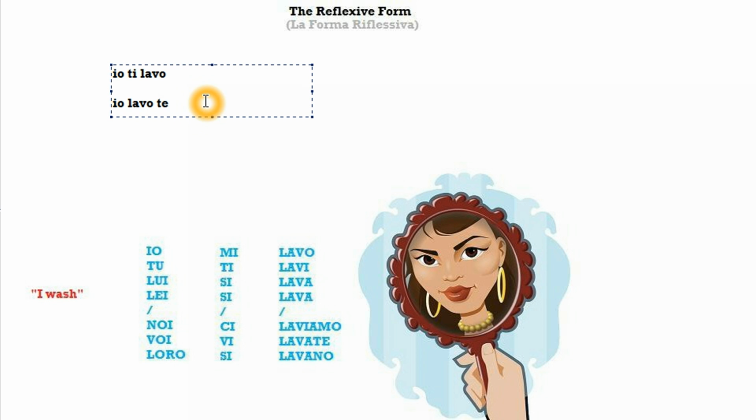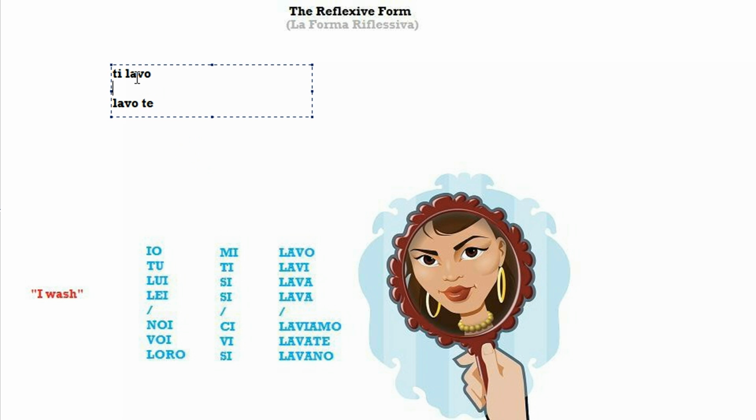But in Italian, what happens is that we get rid of the subjects and we also contract this pronoun and place it before the verb. Ti lavo. Now, as far as the meaning is concerned, these two sentences mean exactly the same thing. But this is not very common. And this is the common way of saying, I wash you. Ti lavo.